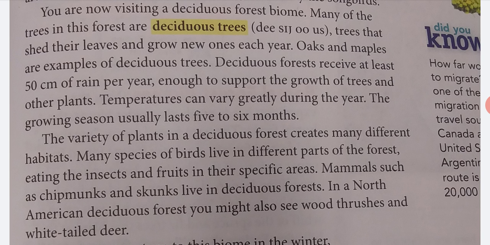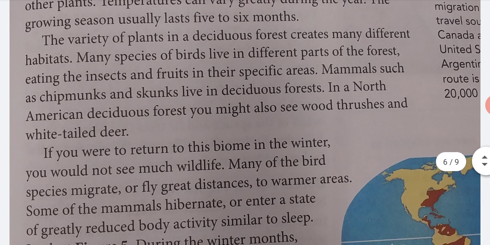The variety of plants in the deciduous forest creates many different habitats. Many species of birds live in different parts of the forest, eating the insects and fruits in their specific areas. Mammals such as chipmunks and skunks live in deciduous forest. In the North American deciduous forest, you might also see wood thrushes or white-tailed deer.